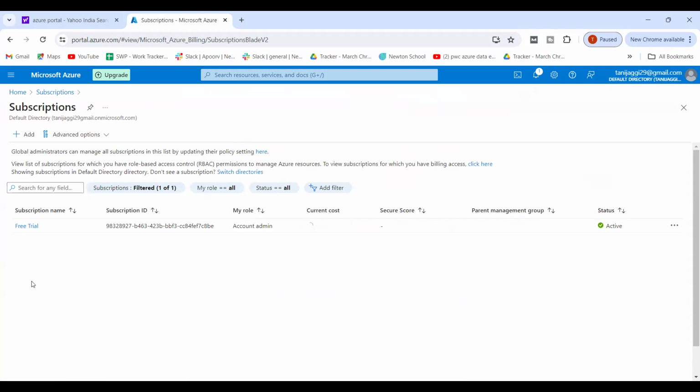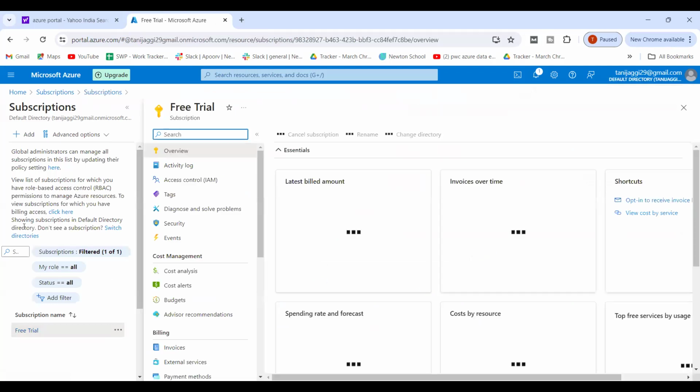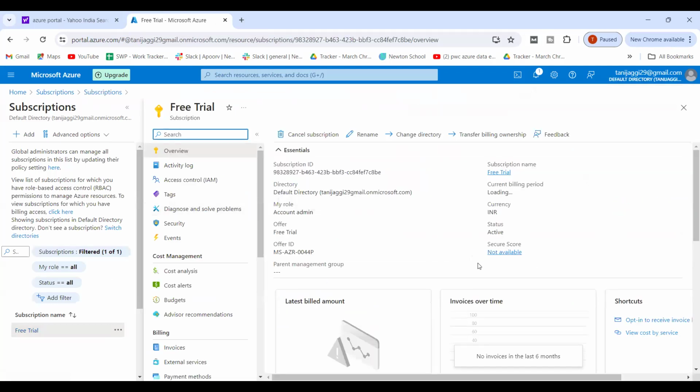Whatever subscription you take, over here you are going to get the complete detail of your particular subscription. So if I go and click on free trial, see, like this, it is going to give me my subscription ID, what is my subscription name, what is my current billing period, right? And all the directories I got. So this is a directory that has been created for me, right?